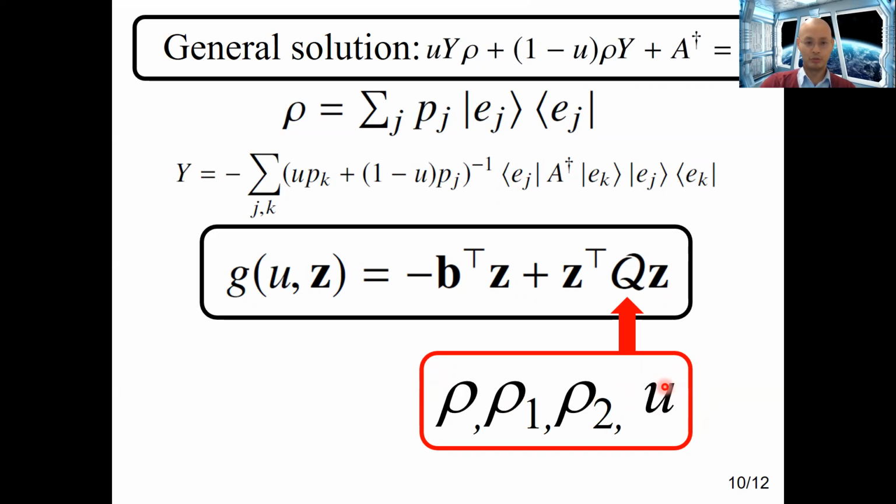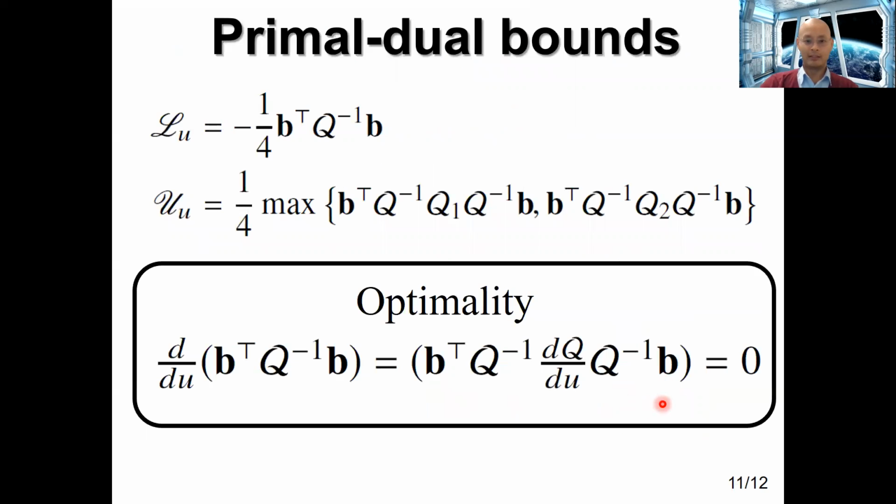So given a fixed value of u, we can analytically solve for the whole level Cramer-Rao bound. And so for any value of u, we have, in general, these primal dual bounds. We have upper bounds and lower bounds. And moreover, we know the condition on u for which we have the optimum solution by using properties from optimization theory. Namely, if this derivative over here is equal to 0, then we know that the corresponding value of u is the optimum value for the dual variable.